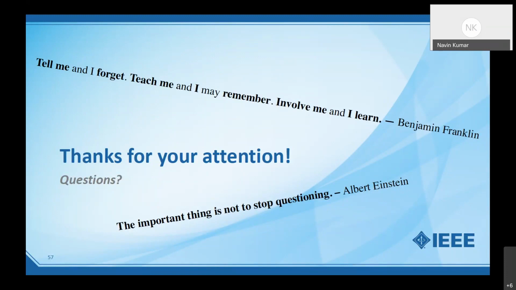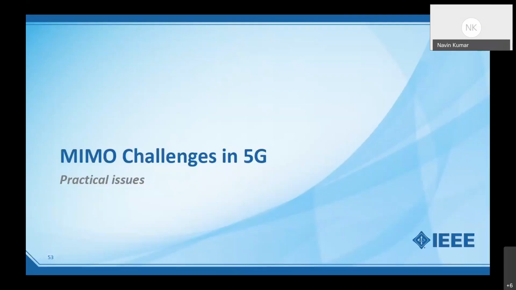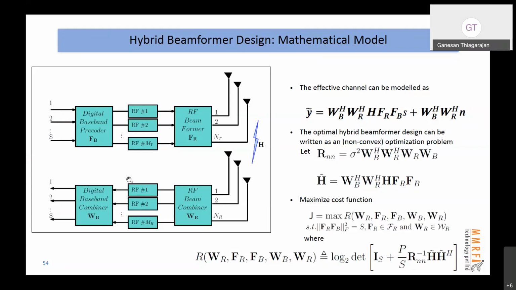Yes, sir. So the first question that came in is: which part in the MIMO system model is the data front end? Data front end. I'm just guessing they are talking about this.